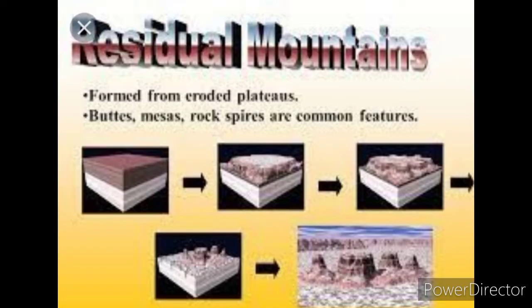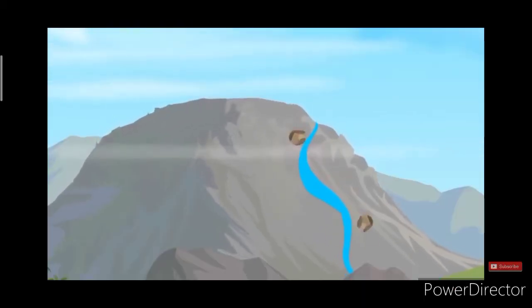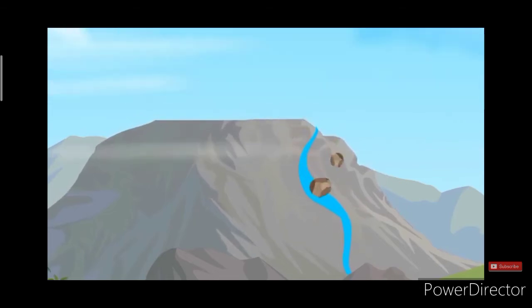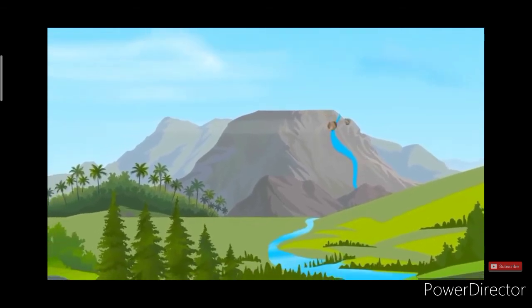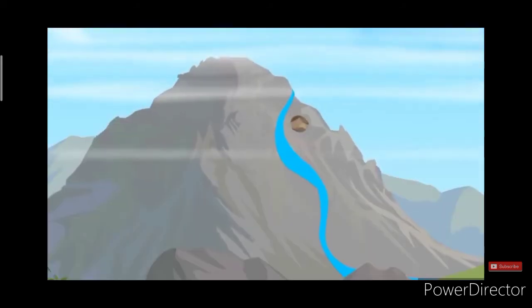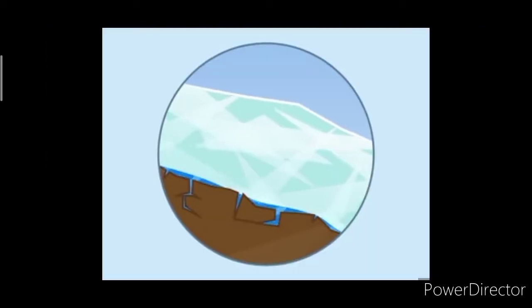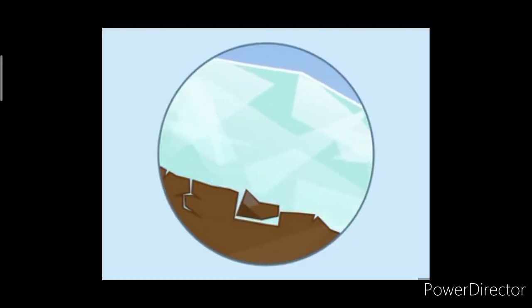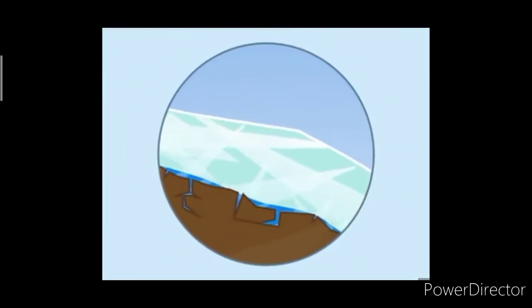What are residual mountains? These mountains are formed out of the existing mountains, that is, fold, block, or volcanic mountains. These mountains are the result of external forces. High mountains are worn down by the various agents of erosion and denudation activities such as wind, water, glacier, waves, etc. Their base is exposed due to erosional process.